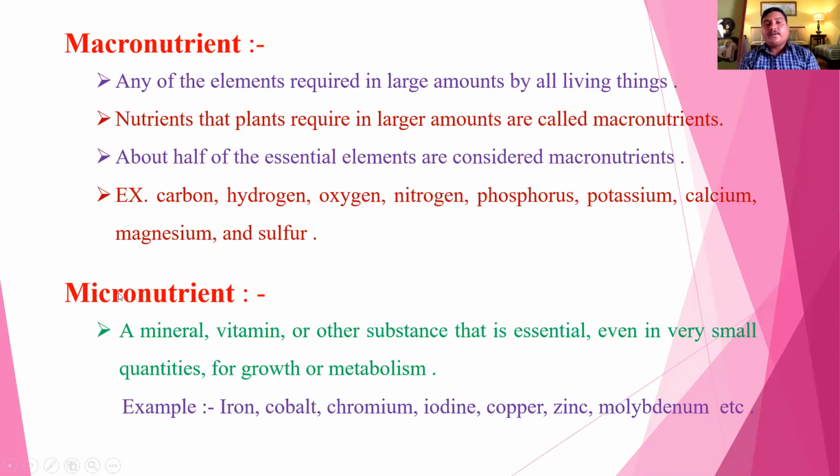What are micronutrients? A mineral, vitamin, or other substance that is essential even in very small quantity for growth and metabolism, like iron, cobalt, manganese, chromium, iodine, copper, zinc, molybdenum, all are micronutrients.